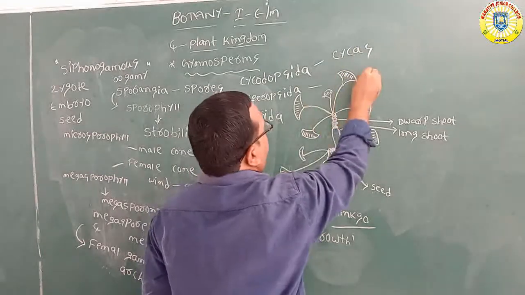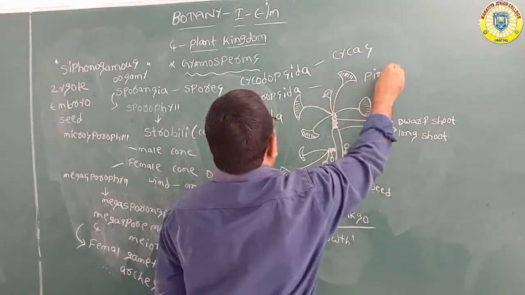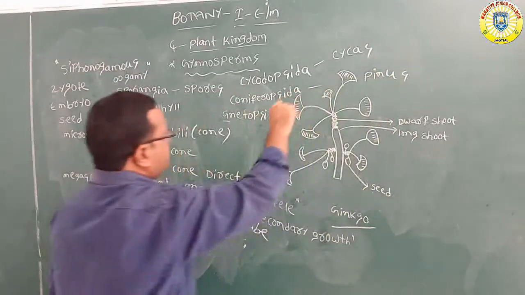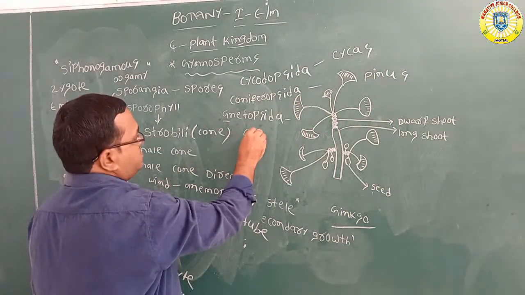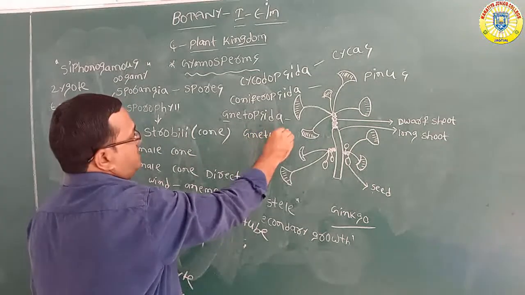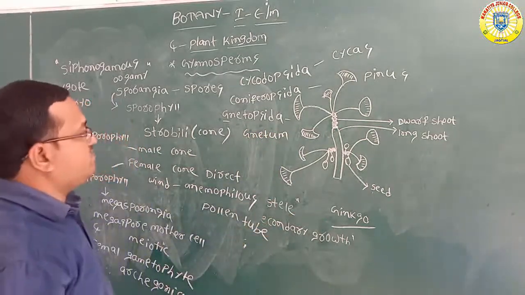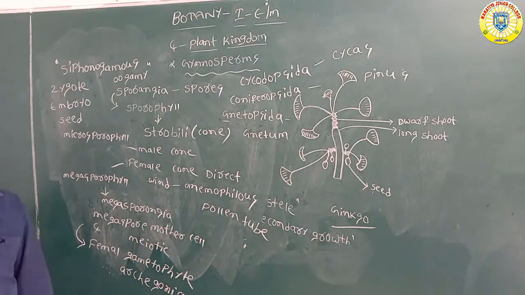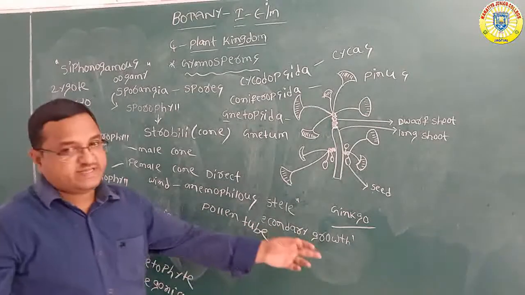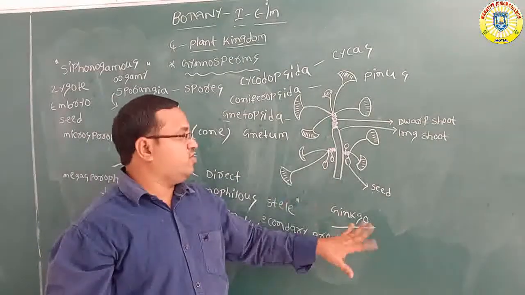Coniferopsida example: Pinus. Gnetopsida example: Gnetum, or Ginkgo. These are the examples. So this is the Ginkgo plant, the living fossil Ginkgo plant.